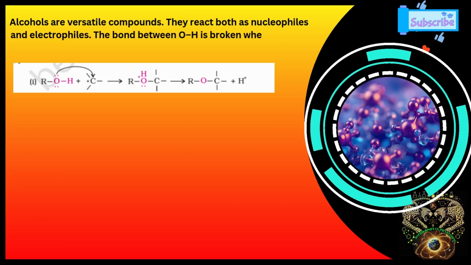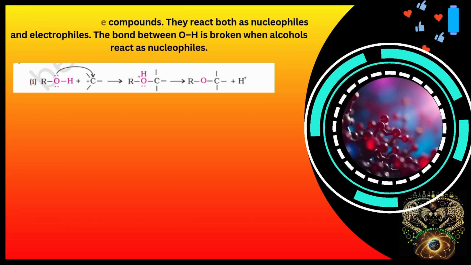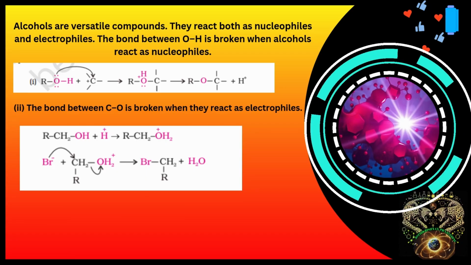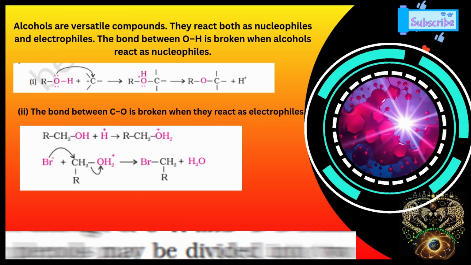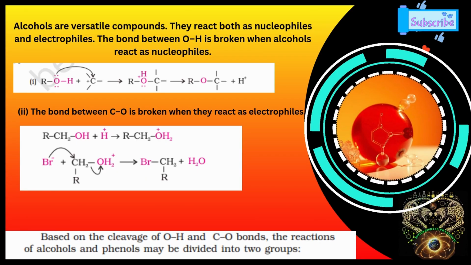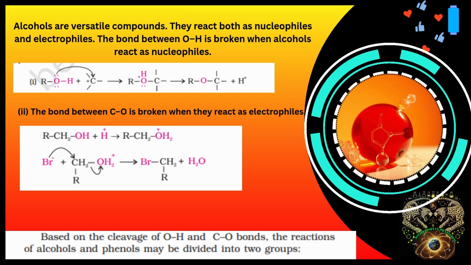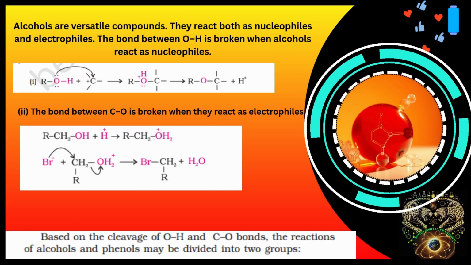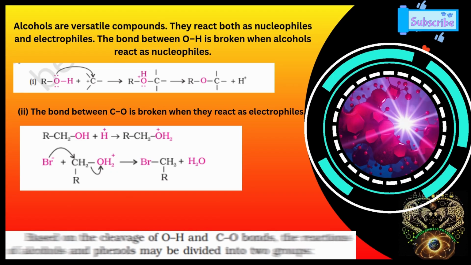Alcohols are versatile compounds. Just like how KL Rahul plays at any position, they react both as nucleophiles and electrophiles. The O-H bond is broken when alcohols react as nucleophile, and the bond between carbon and oxygen is broken when they react as electrophiles.